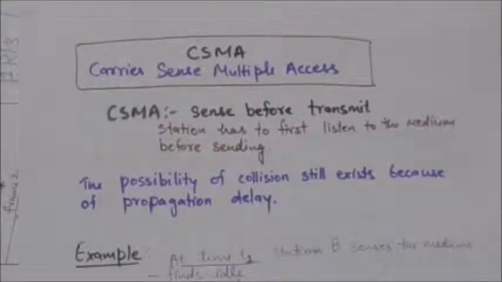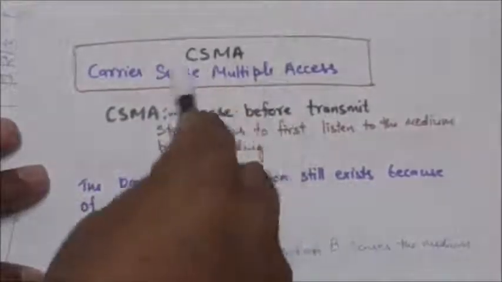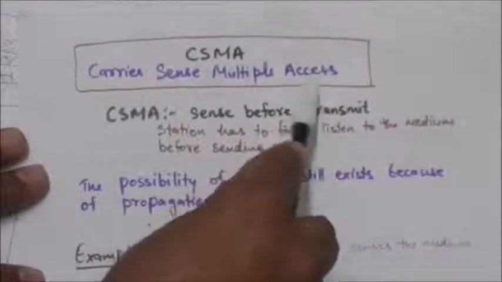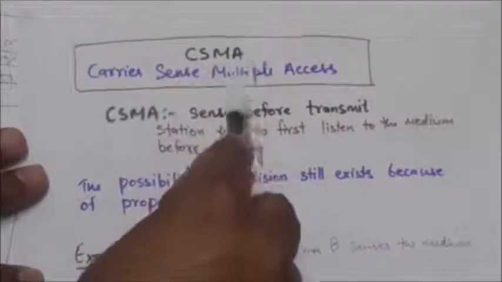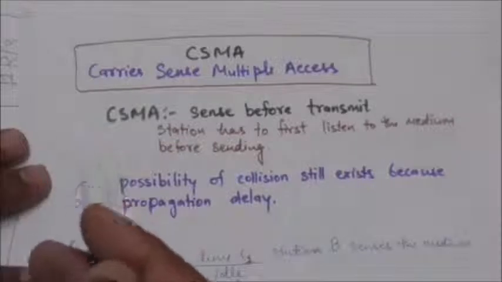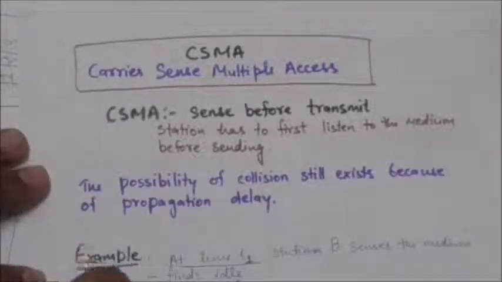Hello friends, welcome back. In this tutorial we will study about CSMA. The full form of CSMA is Carrier Sense Multiple Access. This carrier sense multiple access is a random access method. Now what is the random access method? We have already studied about it in the previous tutorial.